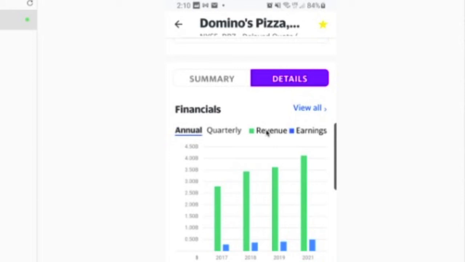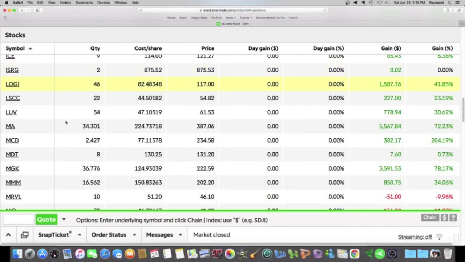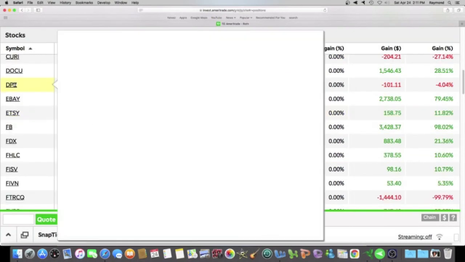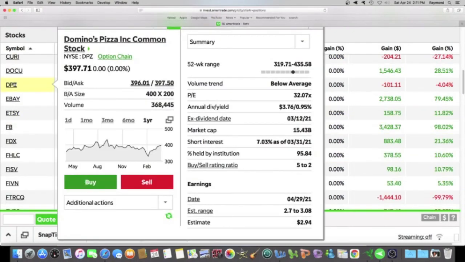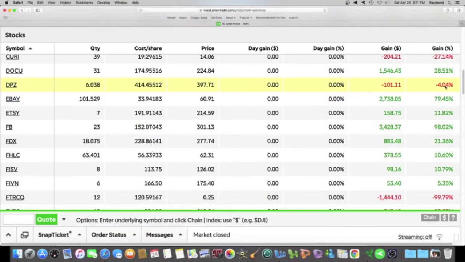Okay, so here's an example again. Revenue positive, earnings positive. This is a company that's making profit. And let's find this stock in my portfolio. So Domino's Pizza is right here. And I am negative. I'm at a little over negative 4%. I lost a little over $100.